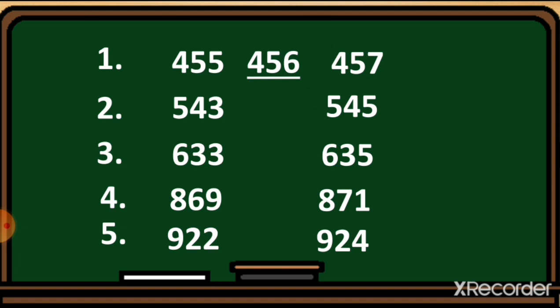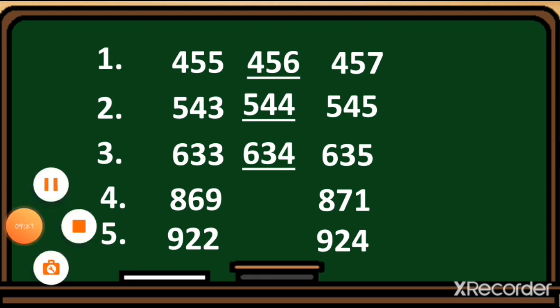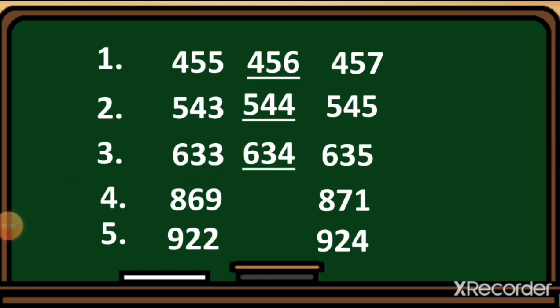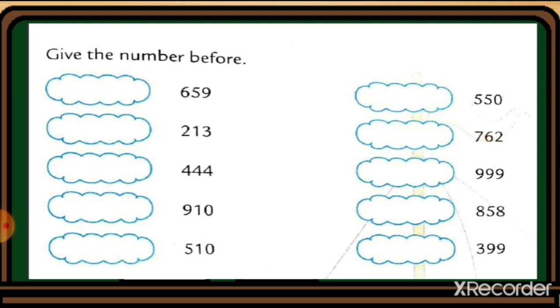Let's see number 2. So 543, after it the number 544 will come. Number 3, 633. So after this number, 634 will come. Let's see number 4, 869. So after 869 the number 870 will come. Number 5, 922. So after 922 the number 923 will come. Let's see the textbook exercise of this topic, students.